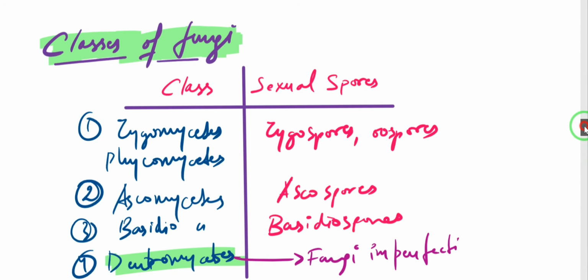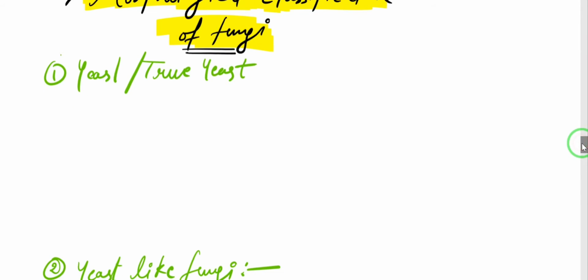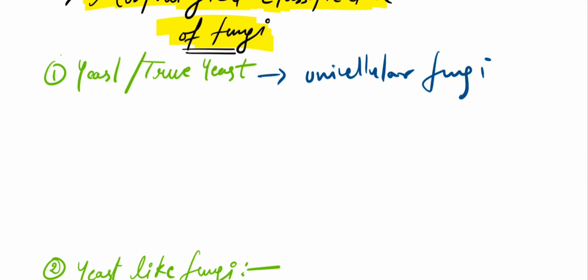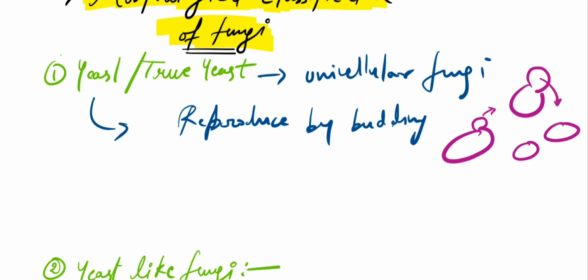Alright, so now we are going to see the various morphology of fungi. Okay, so morphological classification of fungi. Let's get started. First, we have yeast. Okay, yeast or true yeast, and these are the unicellular fungi I was talking about. They are going to reproduce asexually by budding. Okay, in budding, what happens is, let's say this is your parent cell, and it is going to form a cellular protuberance which is going to grow. Okay, it is going to grow and get detached, and we have two yeast.